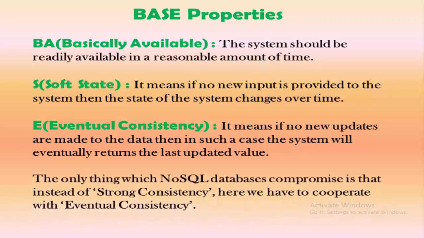So as per these properties, the only compromise which a NoSQL database makes is the consistency, which is very important if you want to deal with data in a financial transaction. But what if our application does not need consistency and we can compromise consistency for availability? So the NoSQL database compromises strong consistency and we need to settle for eventual consistency. But that's okay, because in some cases we want the data to be available more than we want it to be consistent.